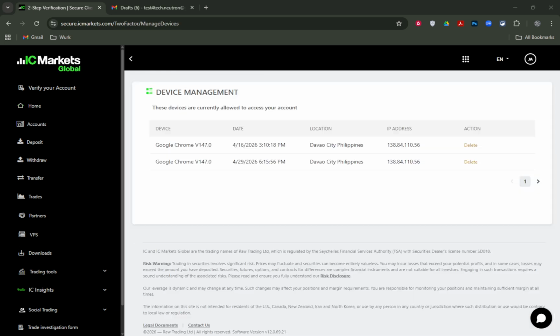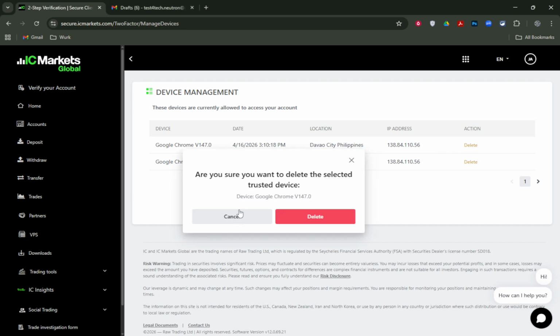A confirmation box will pop up to make sure you really want to do this. Confirm Delete, and that device will be revoked immediately. If you still use that device, be aware you'll need to log in again later, so only remove devices you truly want to disconnect. If you can't get to device management or want a broader reset, change your client area